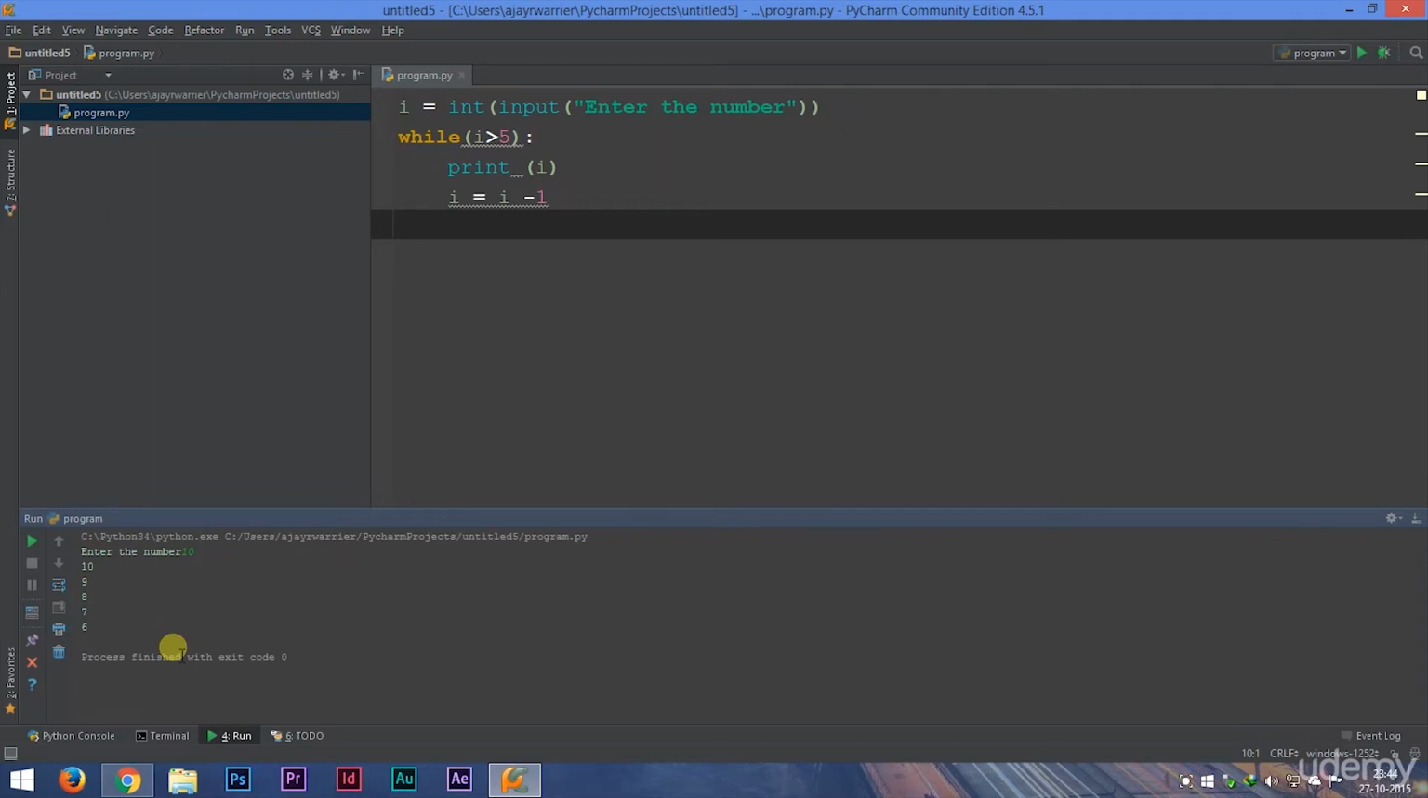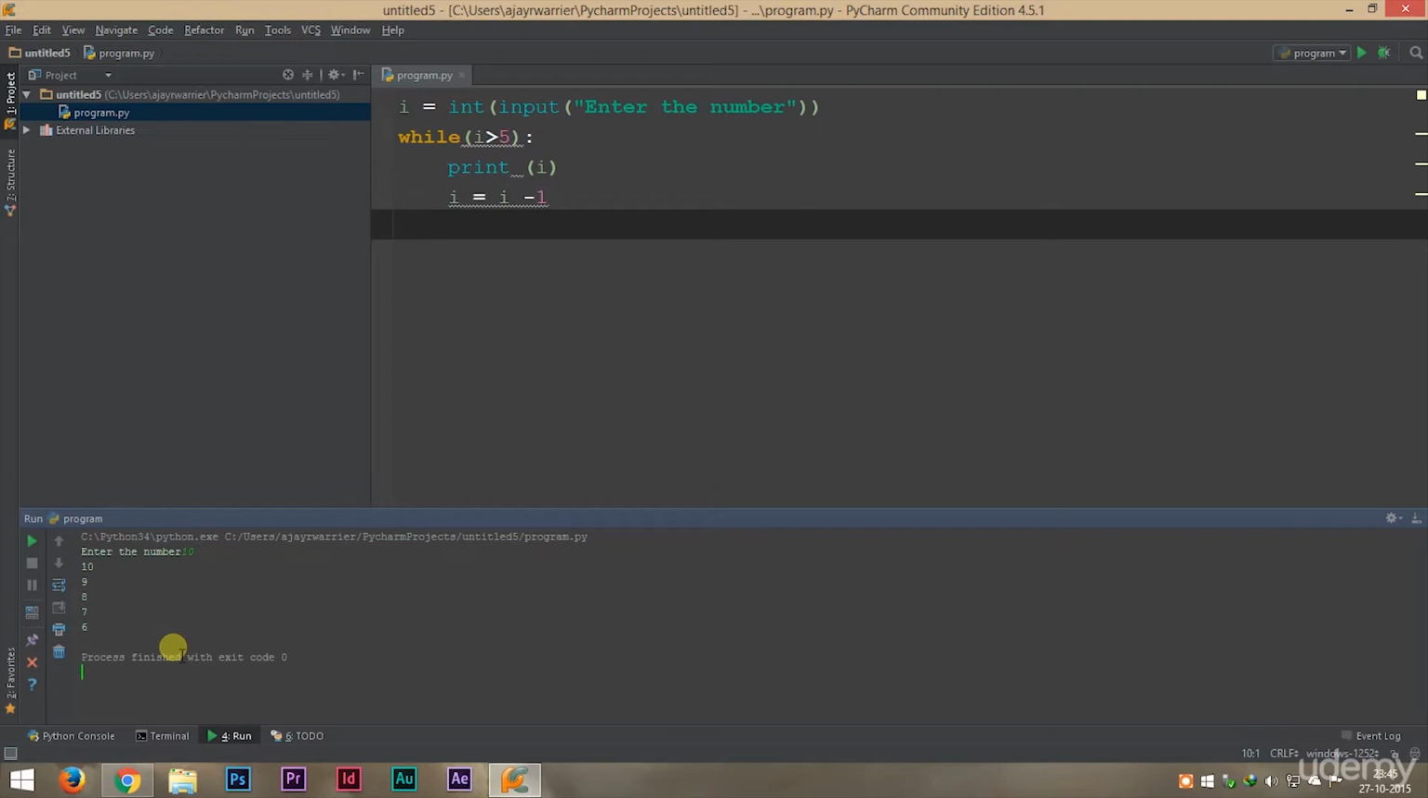Then that I value will be subtracted by 1 again. So that I value will become 8. And it will check if 8 is greater than 5. Yes, 8 is greater than 5. So it will print 8. And then subtract 1 from it. So our I value will become 7. Then it will check if 7 is greater than 5. Yes, 7 is greater than 5. So it will print 7 also. And make it 6. And it will compare again if 6 is greater than 5. Yes, 6 is greater than 5. So it will print 6 and make the value of I 5 now.